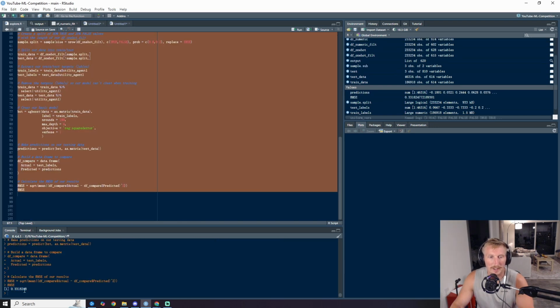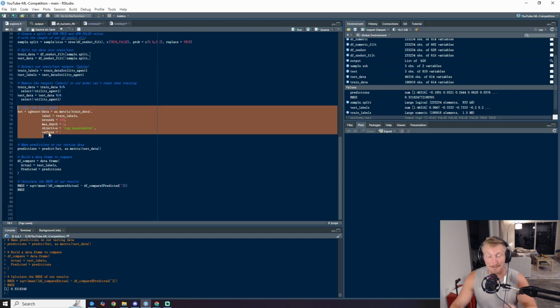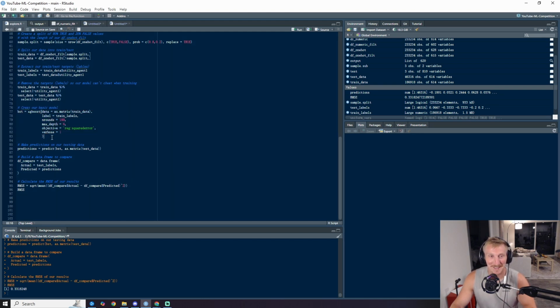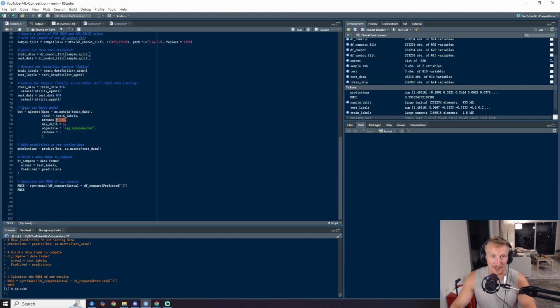Okay, so our root mean square error for this model is 0.33, where our other one was like 0.40-ish. So this is way better, but this could also just mean we're overtraining the heck out of our model. But in any case, we dropped that RMSE way down for the training data and testing data. An important point to make is that we are still using just a generic XGBoost model with hyperparameters I just made up. For example, we're using 100 rounds with a max depth of 6. And that's it. That's really the only thing we're doing.